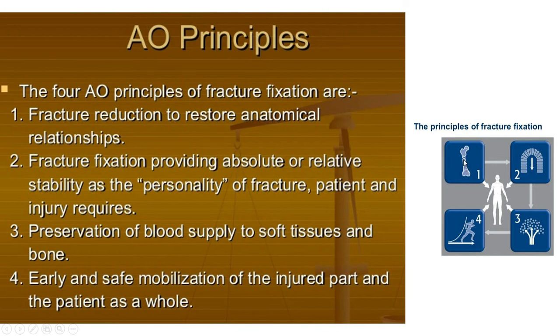But if there is a diaphyseal fracture, just reduction is acceptable. So it will depend on the personality of the fracture and the patient. Suppose this is a child, then angulation is acceptable, or by injury type, if this is a very undisplaced fracture, then only plaster is sufficient. That's it.